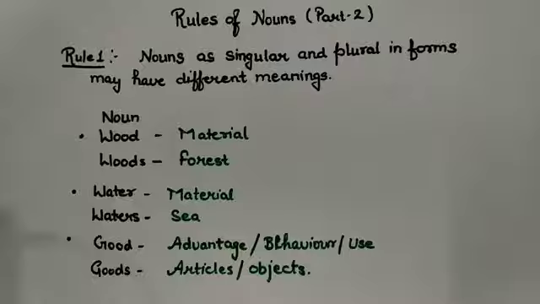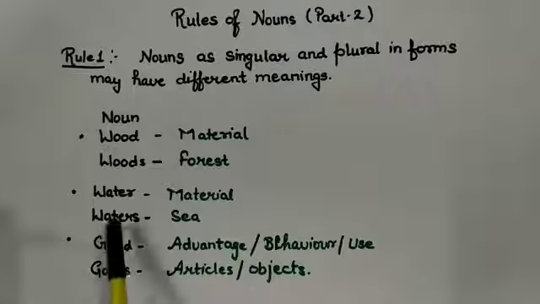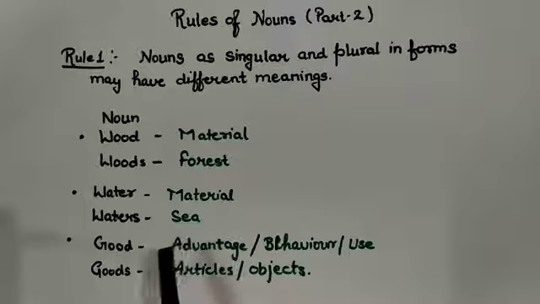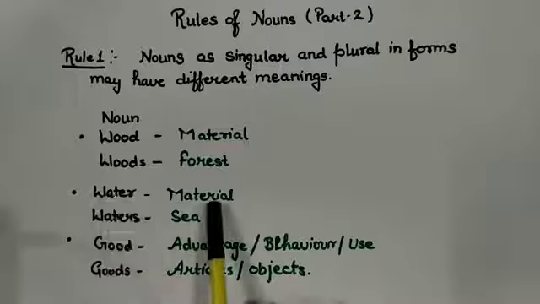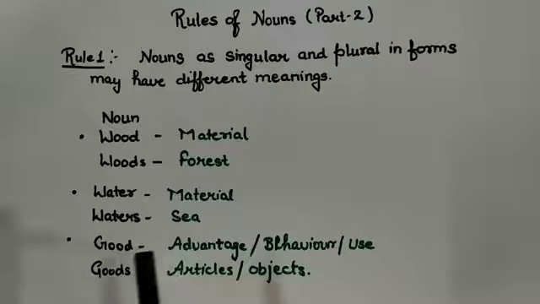Let's see one more here. Water. Water in singular is used as a material. Like, can you please give me a glass of water? But in plural form, waters, it means a sea, a lot of water, right? So in singular it is a material, but in plural it is a sea, which is not a material, of course.